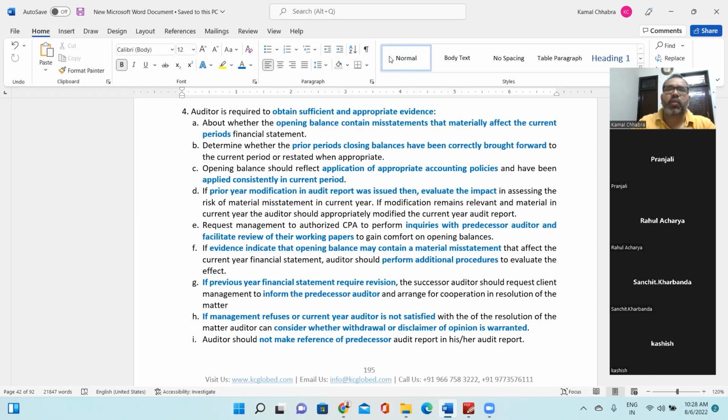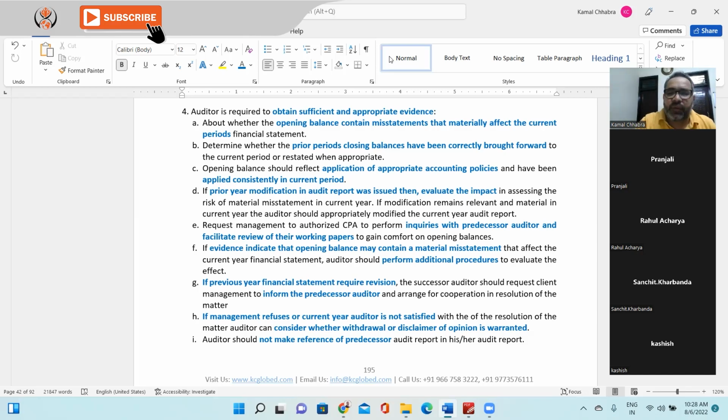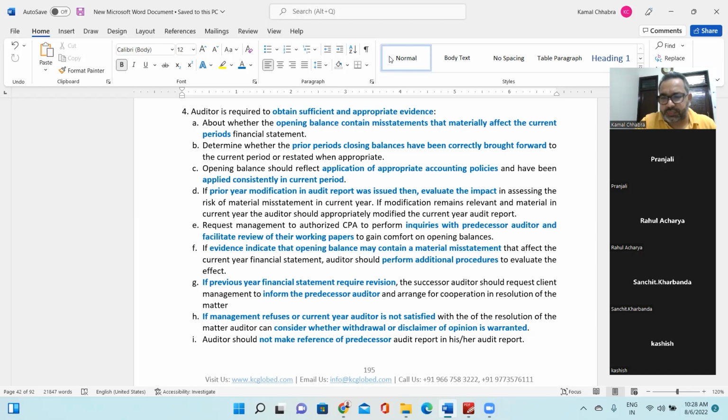Third, the opening balance should reflect the application of appropriate accounting policies that have been applied consistently in the current period. So what is an accounting policy? For example, revenue recognition. For products, you may have concluded that revenue is recognized on dispatch, upfront upon delivery of the product, and you have a revenue recognition policy for services, which you recognize over a period of time. Are you following in the previous year the same accounting policies in principle which you have applied in the current year? Are those accounting policies being followed consistently period over period or not? That also you need to check.